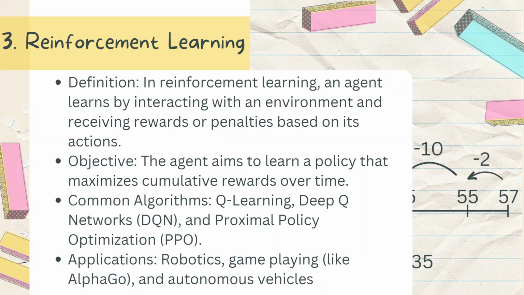time. The common algorithms of reinforcement learning are Q-learning, deep Q networks or DQN, and proximal policy optimization, known as PPO. The applications of reinforcement learning are robotics, game playing like AlphaGo, and autonomous vehicles.